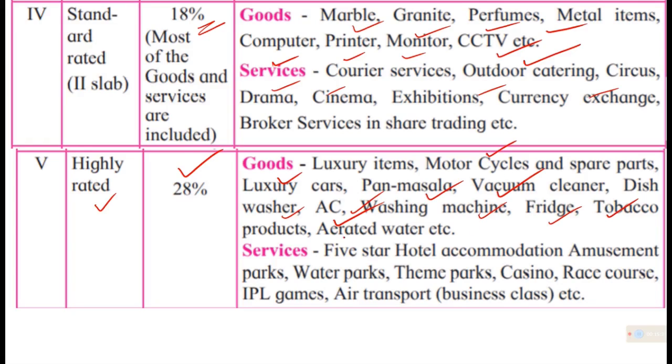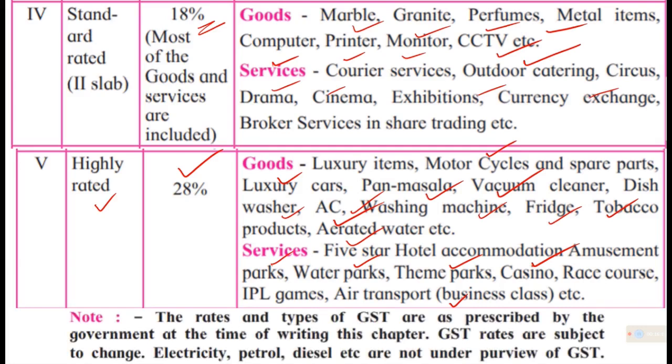And services in 5-star hotel, amusement park, water park, theme park, race course, IPL games, air transport business class, economy class is less. So all these are different categories of tax system under GST. You should understand that essential items, food items have 0 tax, other food related items 5%, and when it comes to cars and pan masala, vacuum cleaner, all such luxury items, 28% tax. That much high the tax system is.